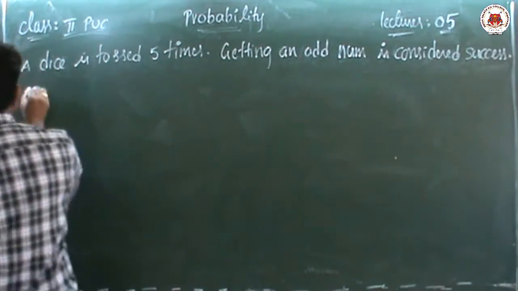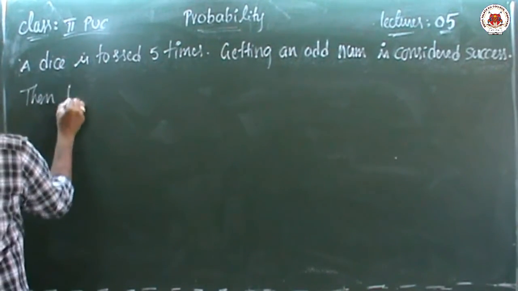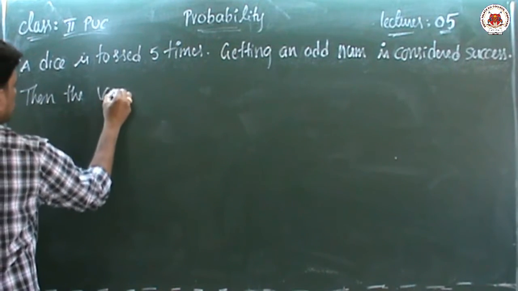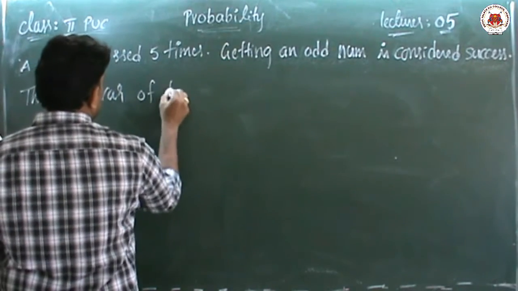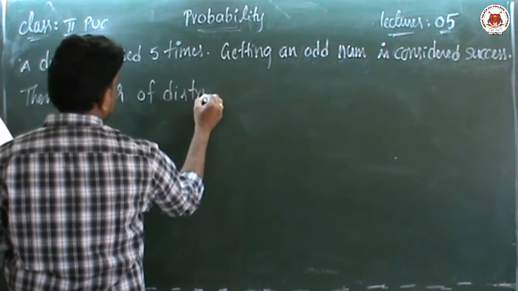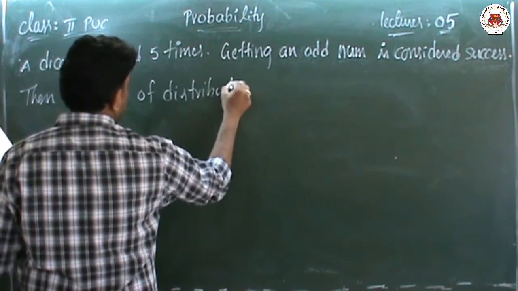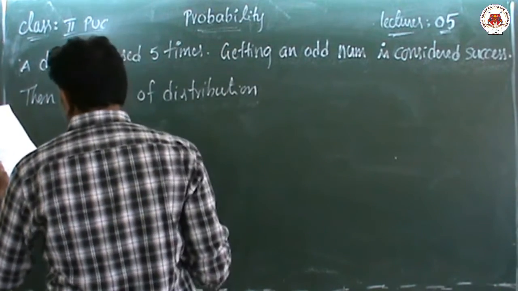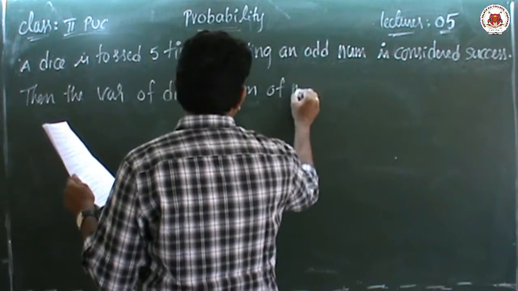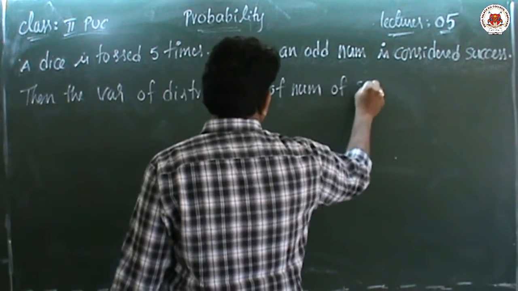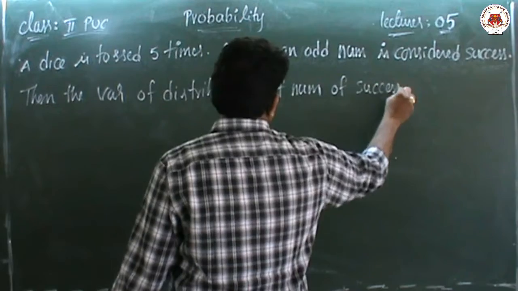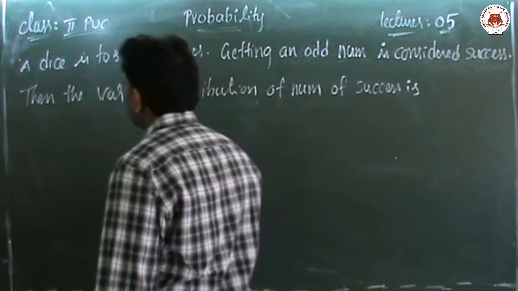Then the variance of the distribution of the number of successes is, this is the question.